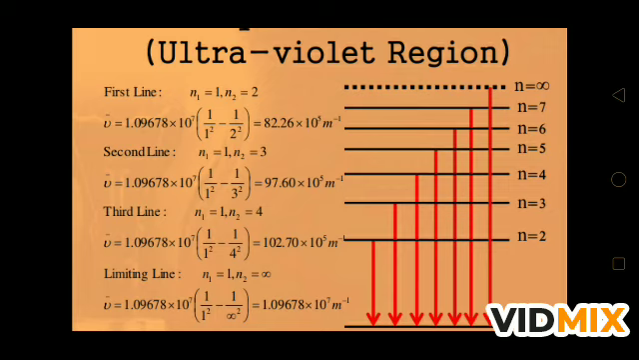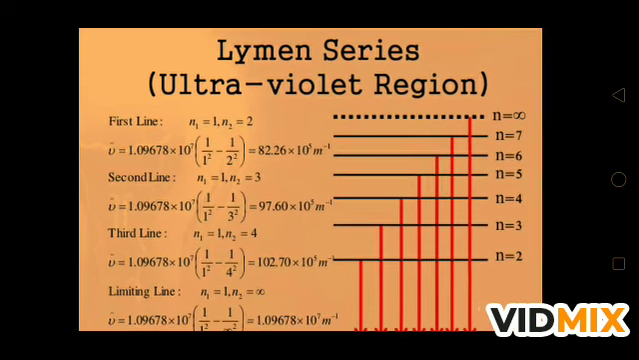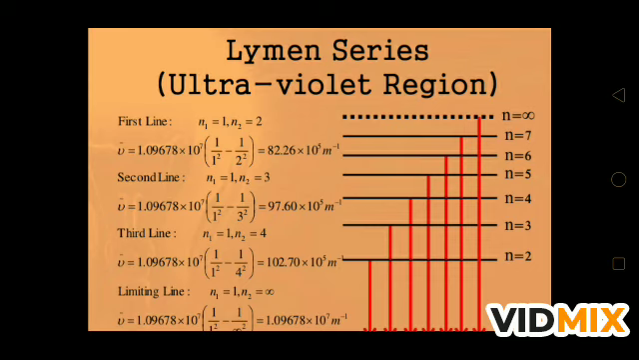The limiting line means the highest level: n2 is infinite and n1 is 1. So this is the limiting line, 1.09678 into 10 to the power 7 per meter. So this is the limiting line, and this is the series, the Lyman series. Ultraviolet region means invisible region.